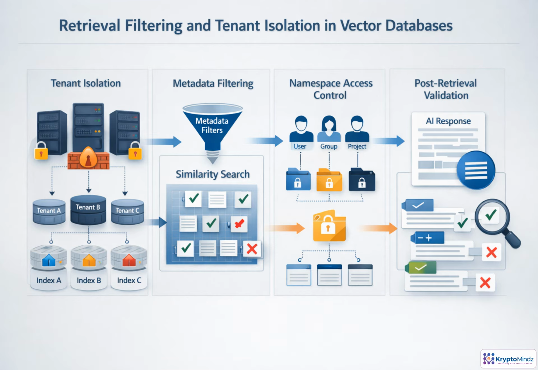Semantic similarity is not an authorization model. A vector search may find the right meaning in the wrong tenant, project, or classification. The query needs to carry identity context into retrieval. Build policy filters from the user, group, tenant, and project. Then apply them inside the vector database search using namespaces, partitions, or metadata constraints. Finally, validate every returned chunk before prompt assembly. Unauthorized chunks should be blocked, not merely ignored after they reach the model.